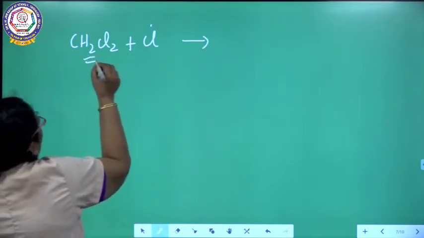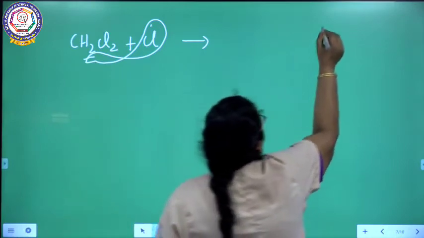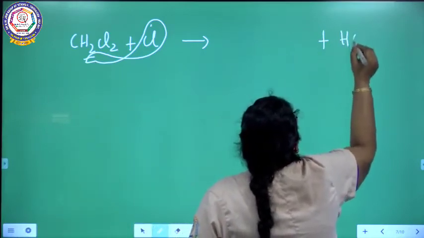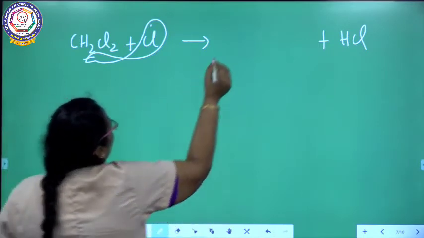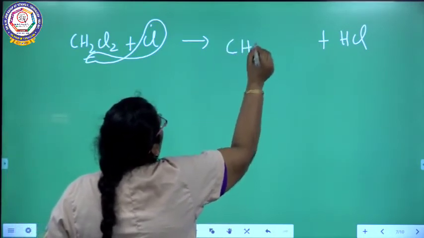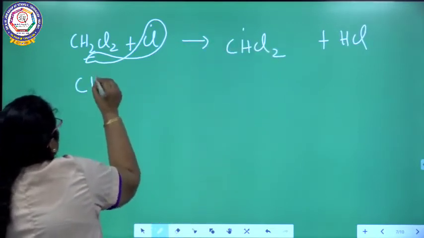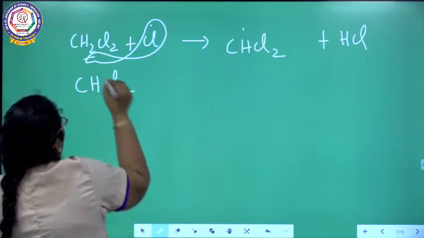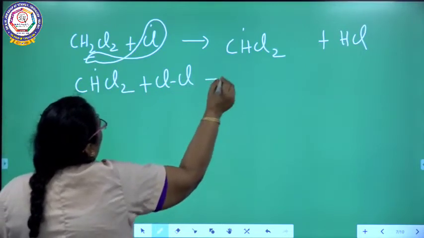Hydrogen from here and chlorine from here will be removed as HCl. What is remaining here? Only one hydrogen will be there. So you will be getting CHCl2 free radical.